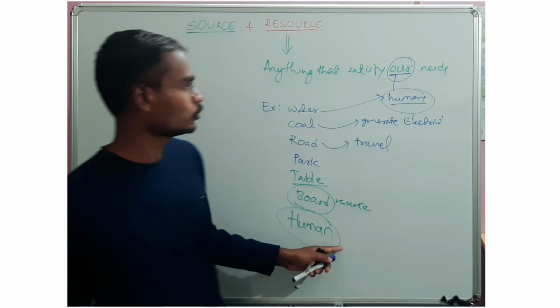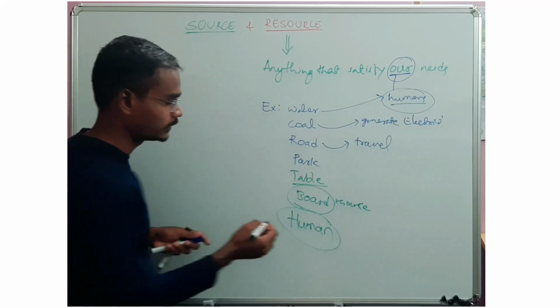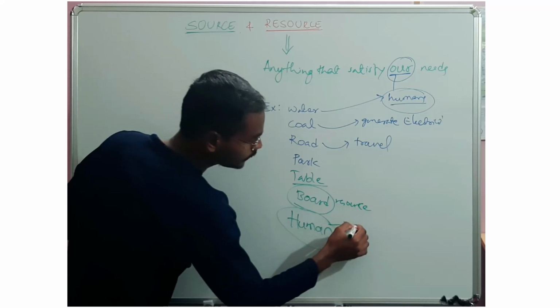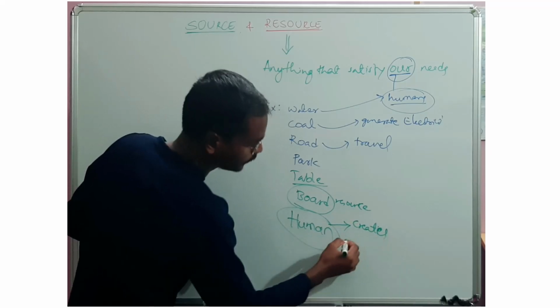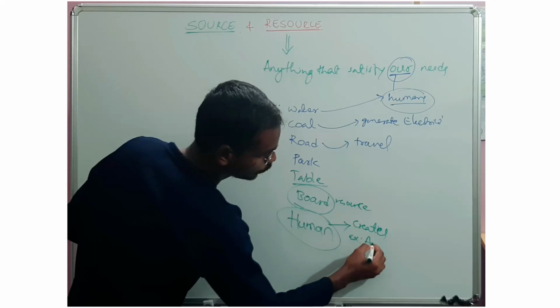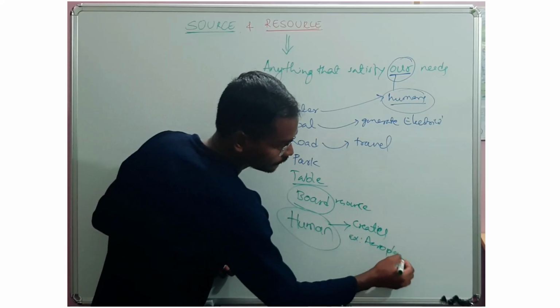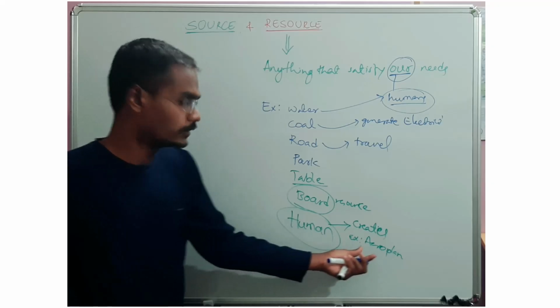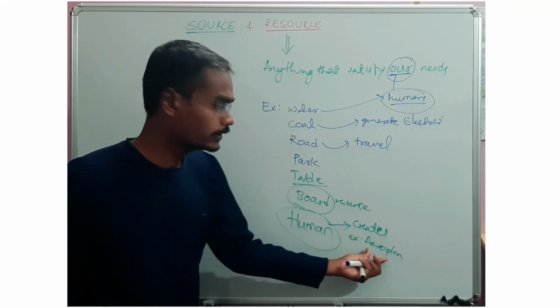A human is a resource because humans satisfy human needs. How? Let me tell you. Humans discover and create things, for example the aeroplane. Who invented the aeroplane? The Wright brothers. They are humans, right? Humans created or innovated the aeroplane.